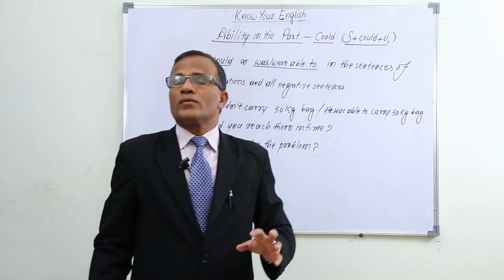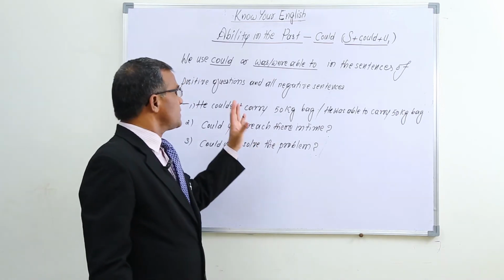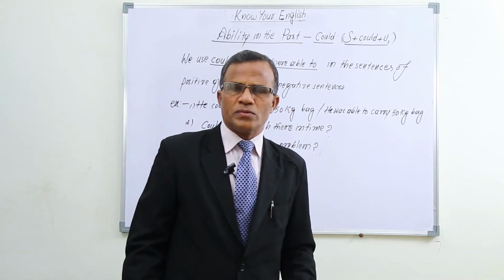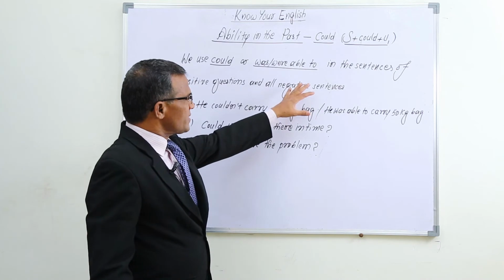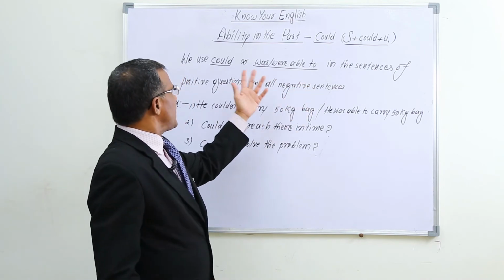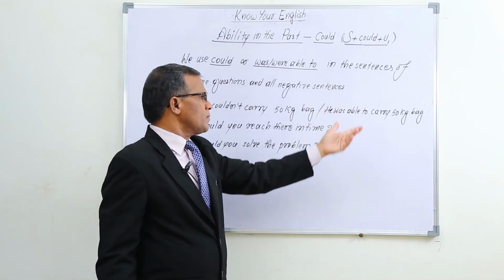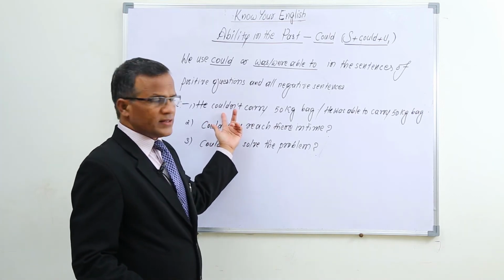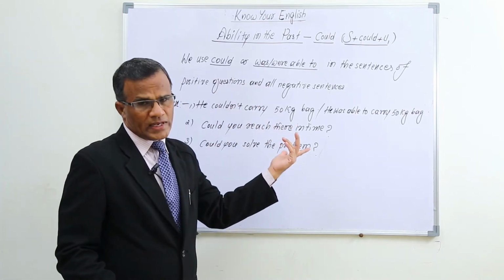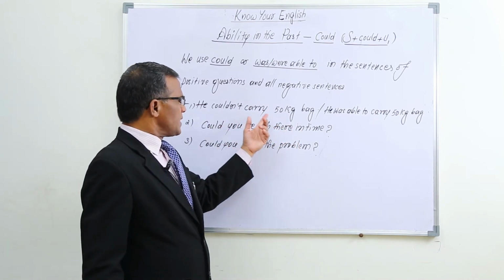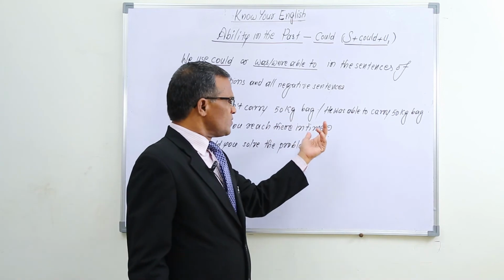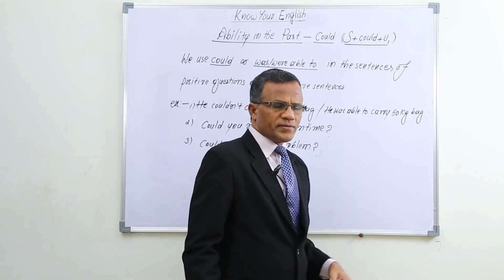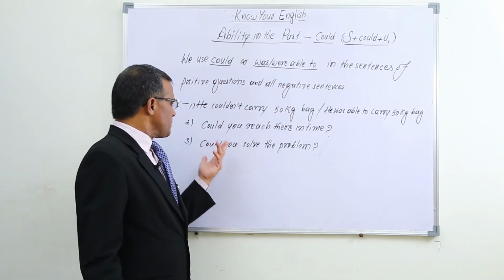If the sentences of past ability are positive questions or any negative statements, negative questions may also be, in such kind of sentences you can use either could or was or were able to. For example, you see here, he couldn't carry, a negative sentence. In negative sentences we can use either this or that. He couldn't carry a 50 kg bag. As it is a negative sentence, we can also use was able to or were able to. He was able to carry a 50 kg bag. In the same way, maybe it's a question also.